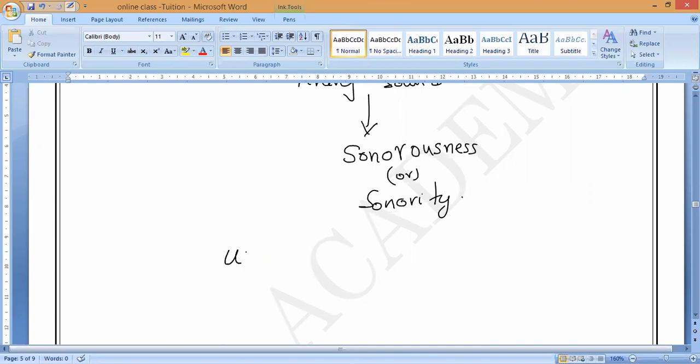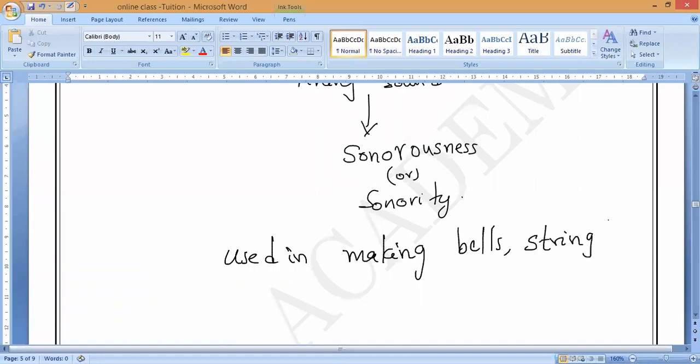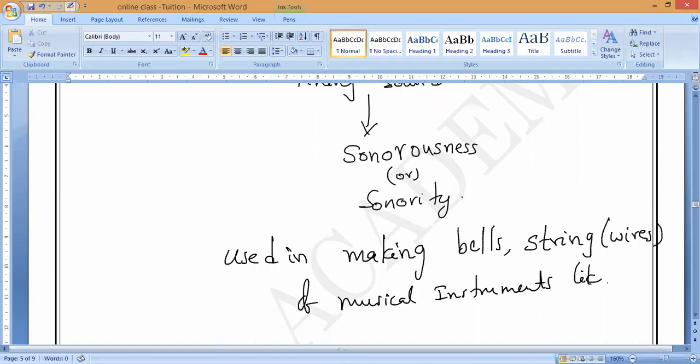So that is the reason they are used in making bells, and as well as making strings, in the sense of wires of musical instruments, like violin and sitar.